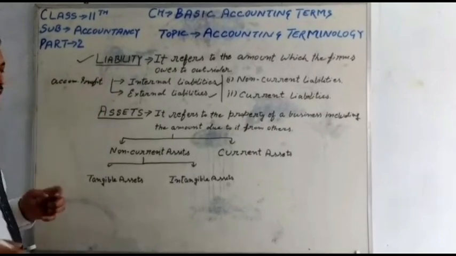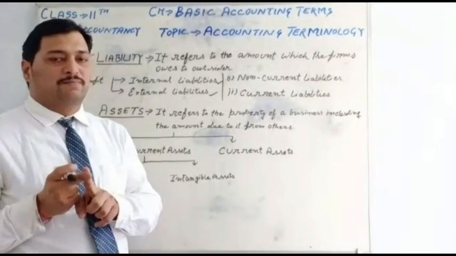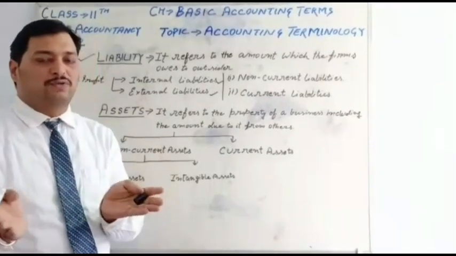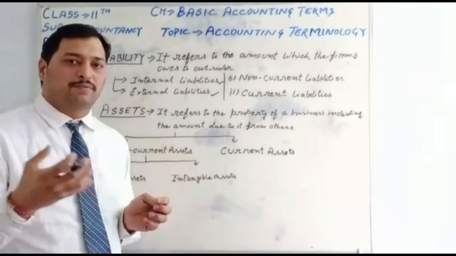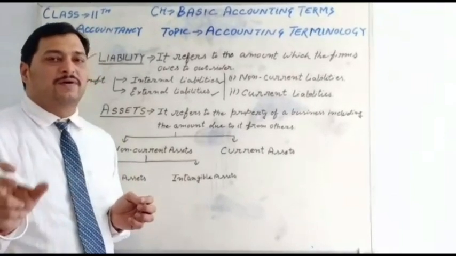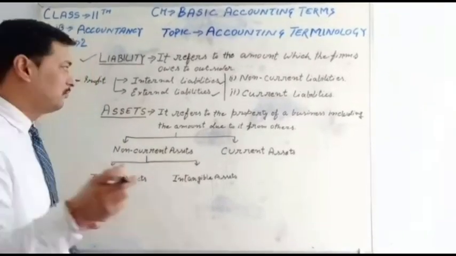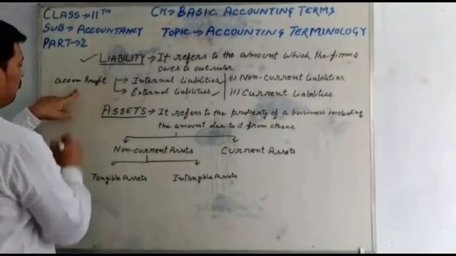My dear friends, the firm and the businessman are separate entities, both individual. If the firm is gaining a profit in the business, this profit is distributed among the partners or persons.